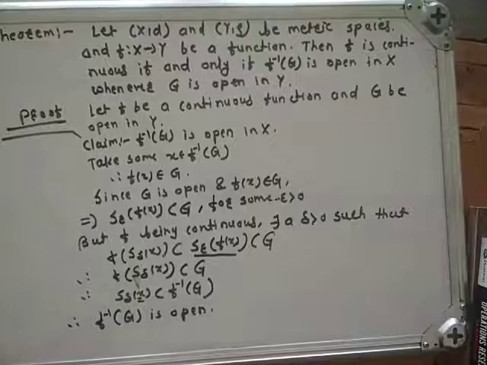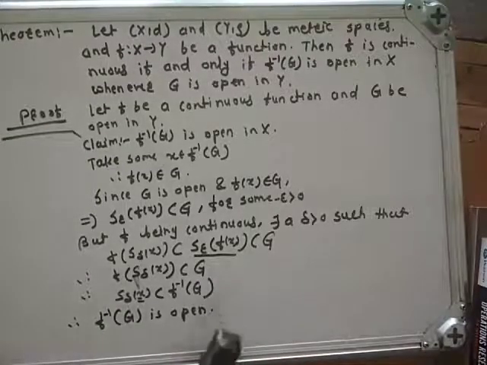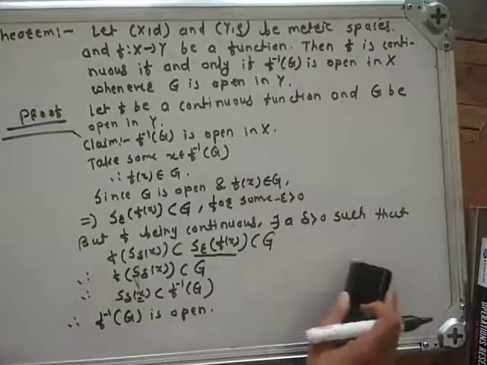Hence, we have proved what we wanted to prove. Now we will prove the converse part.